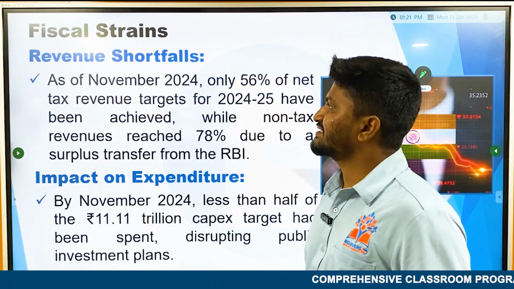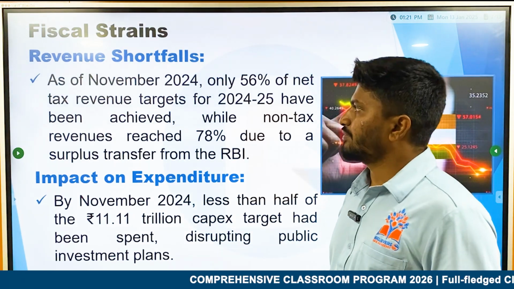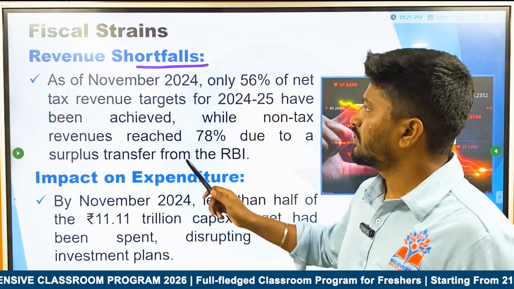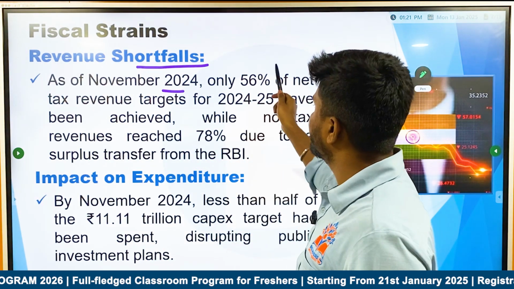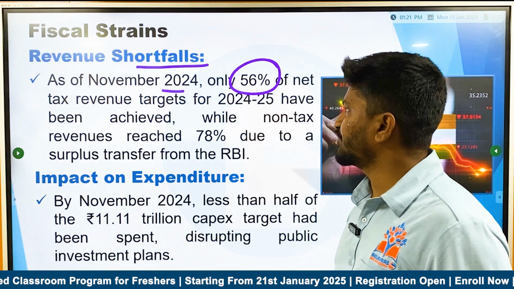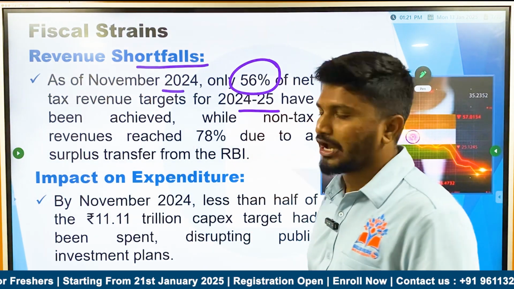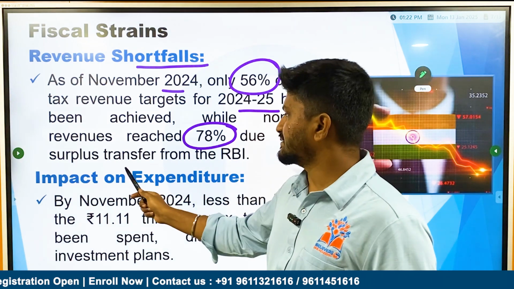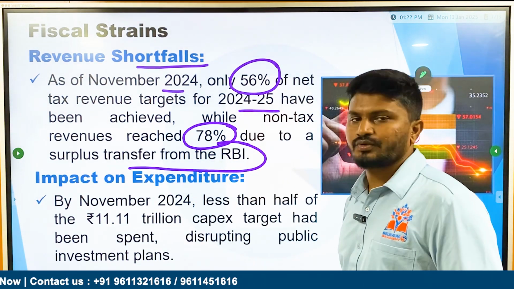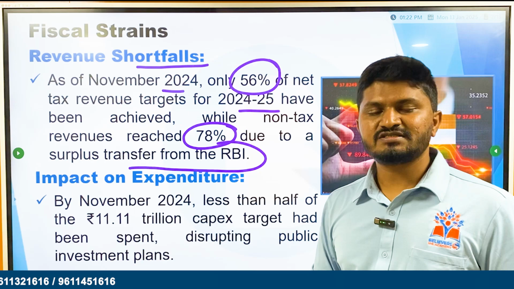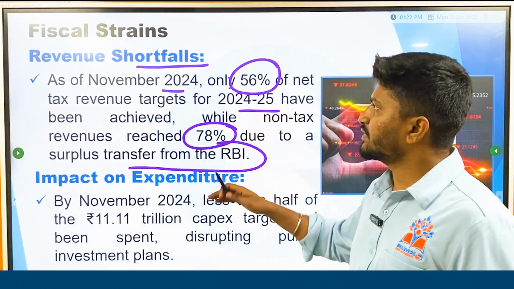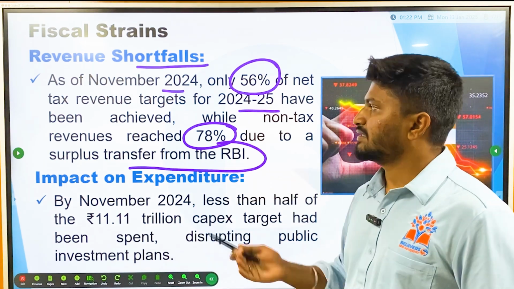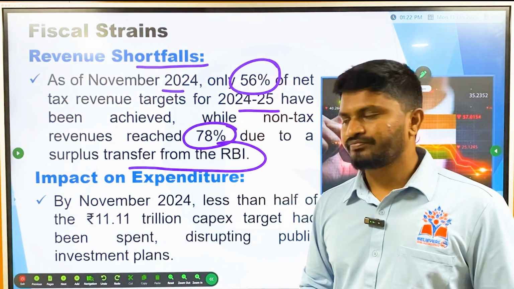Then fiscal strains. In the video, we see that there are revenue shortfalls. As per the report, as of November 2024, only 56% of the net tax revenue targets for 24-25 have been achieved, while non-tax revenues reached 78% due to a surplus transfer from RBI. This is high only because of the surplus transferred from the RBI. So even in revenue, there are shortfalls, both in non-tax revenue as well as tax revenues.